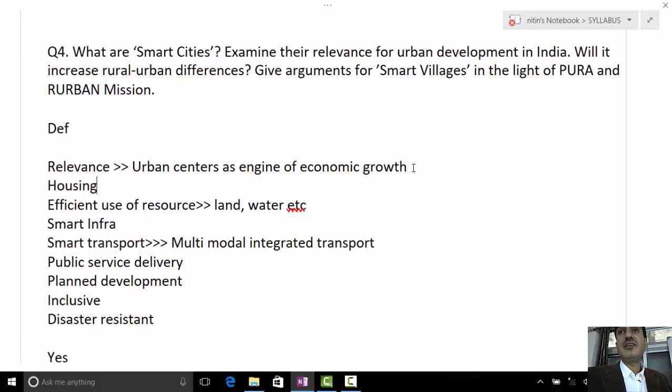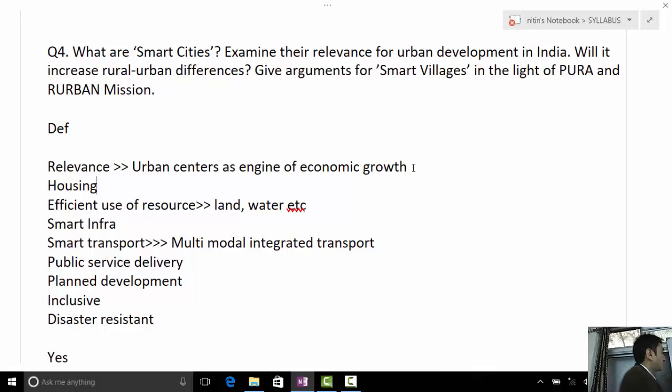Same way, for urban development, the major factor remains strengthening of urban local bodies, municipalities, because these are core institutions to provide public service delivery. You cannot improve sanitation, you cannot improve drinking water facilities, unless our municipalities are strengthened. So what should be done? More functions should be devolved, capacity building, more finances, more functionaries. So generally we take 3F.